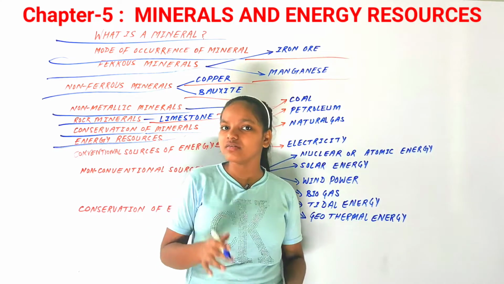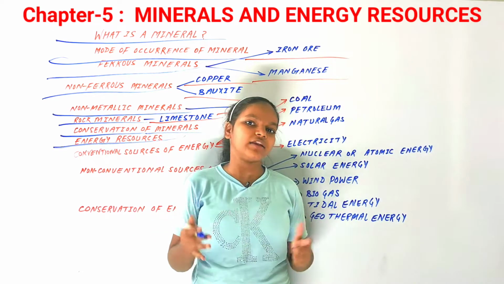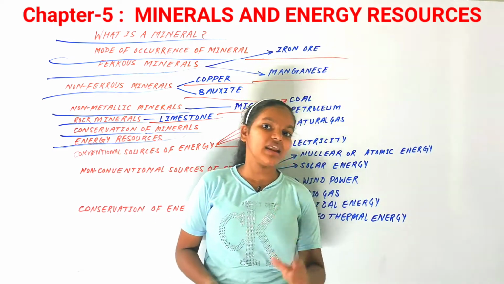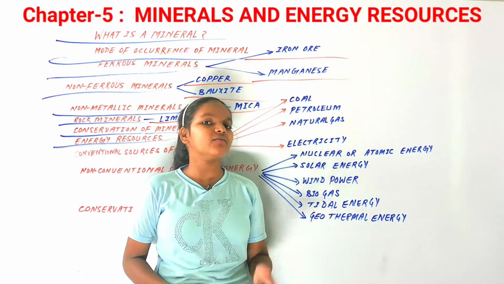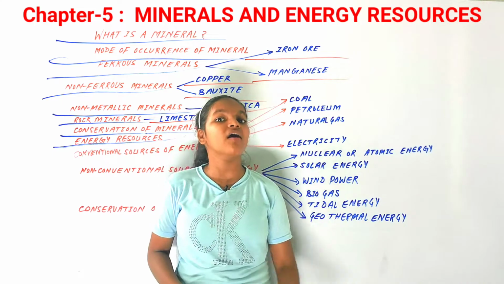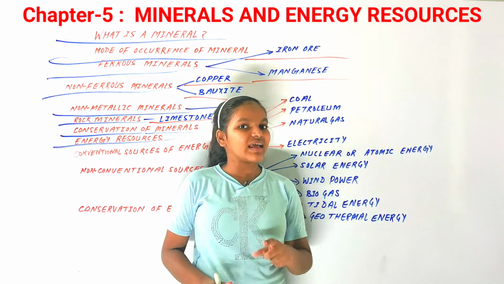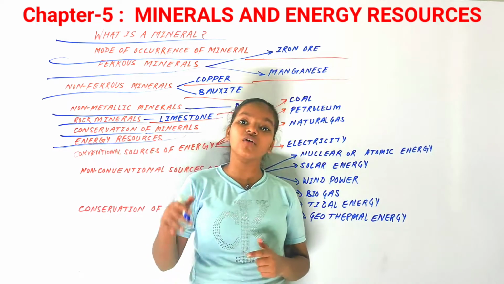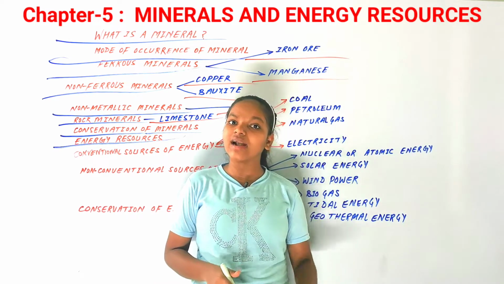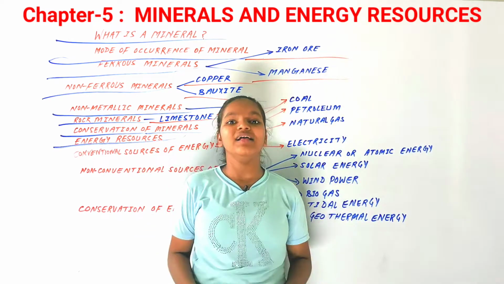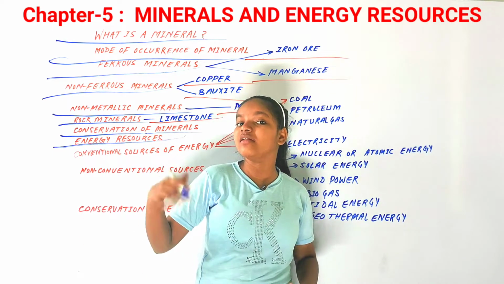Dung cake is generally used in rural areas. Have you ever seen the use of dung cake in your urban cities? I think you haven't. In a survey that has been conducted, it has been estimated that around 70% of the needs of rural people are based on dung cakes. That is why there is a lot of use of dung cakes and those traditional methods in rural areas. We're going to discuss that more briefly. Let's discuss firstly the conventional resources, and after that non-conventional energy resources.